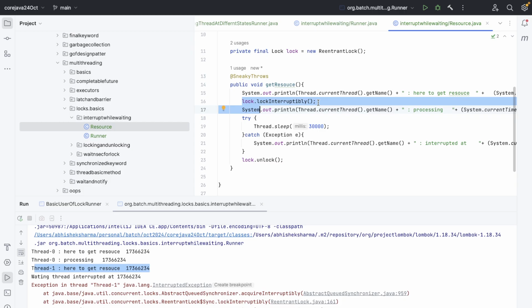Even though 10,000 threads were there and you interrupted 9,999 of them, because one thread was working already, those 9,999 threads would first get the lock, and then throw the exception. So it takes a while to process all of that.